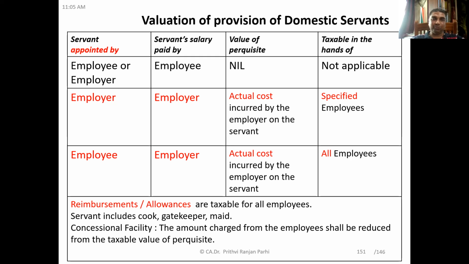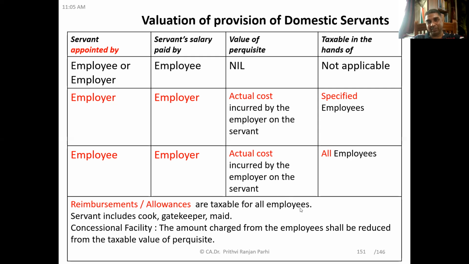But let us say the situation is different. Appointed by the employer, and the salary is also paid by the employer, but the facilities are enjoyed by the employee. In that case, the actual cost incurred by the employer on this servant, whatever salary is paid, shall be the taxable perquisite. And it is taxable only for whom?